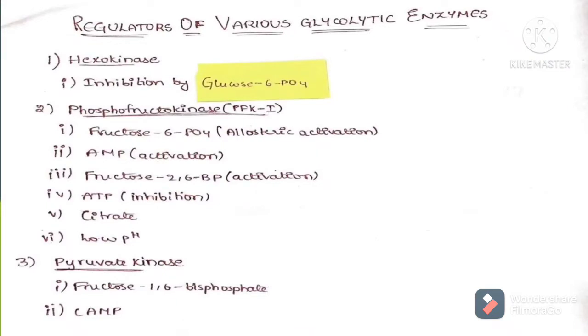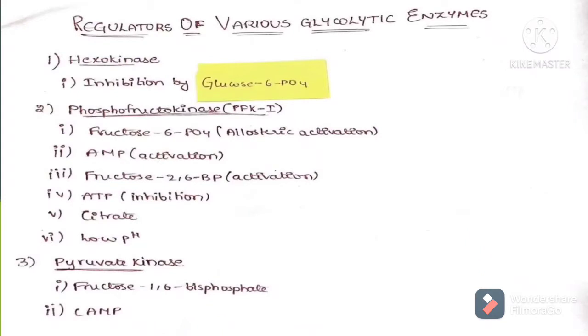The first one, hexokinase. Here comes the proof of the first statement. Inhibition by glucose 6-phosphate. The reaction catalyzed by hexokinase has its product as glucose 6-phosphate, which is the allosteric inhibitor of hexokinase. And it doesn't have any inducers or activators, it is just inhibited by glucose 6-phosphate.